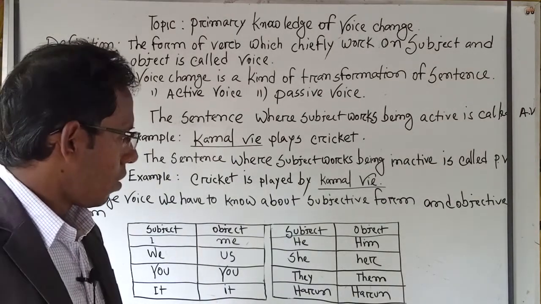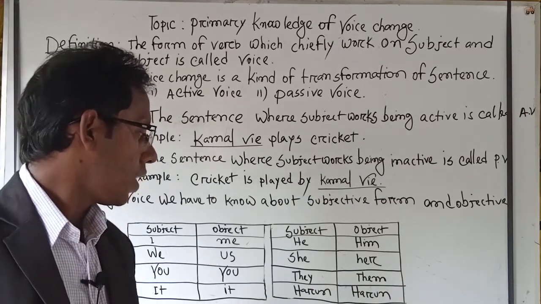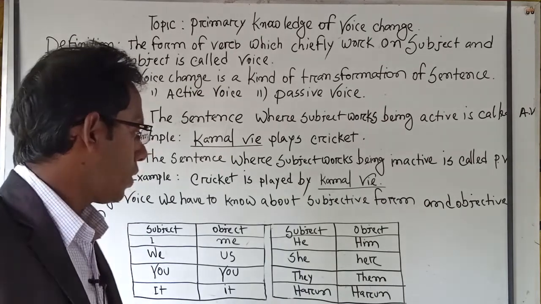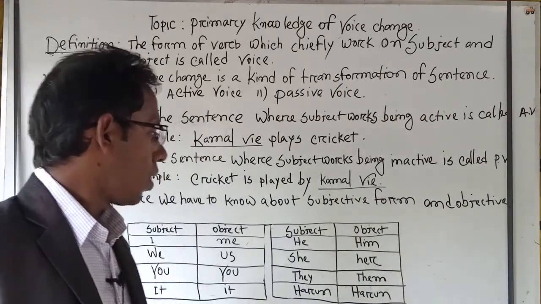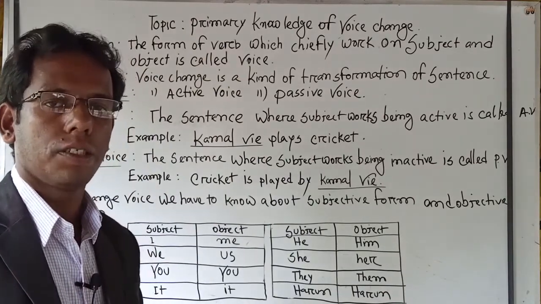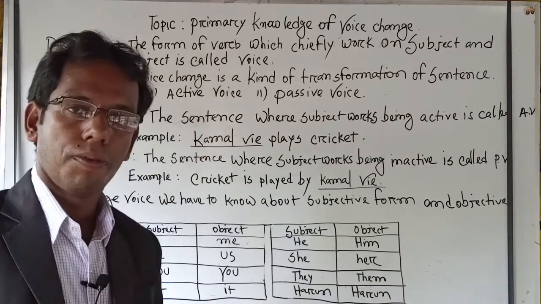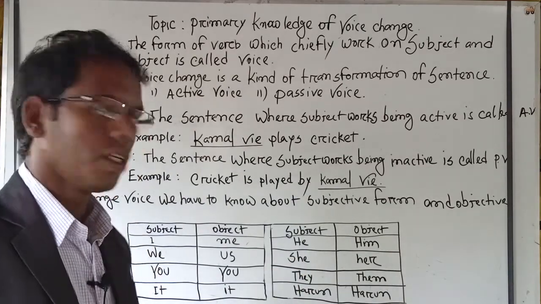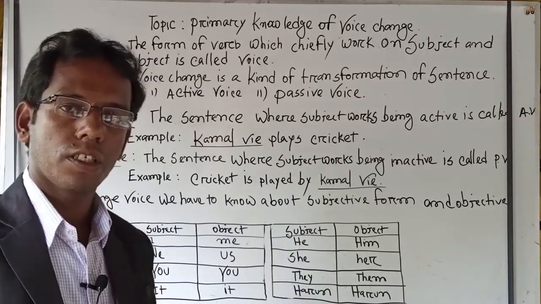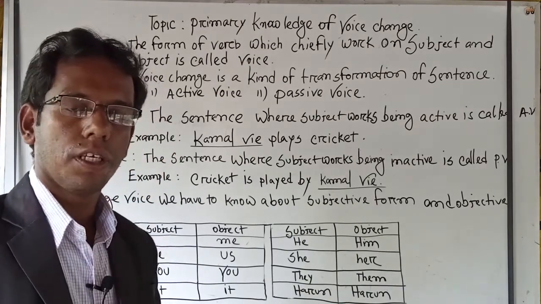Then we find third person: he, she, they, Harun. These are third person. What will be the objective form of them? We are going to learn it now. He is the subjective form, and its objective form is him. He is used generally in active voice, and in passive voice, him is used.